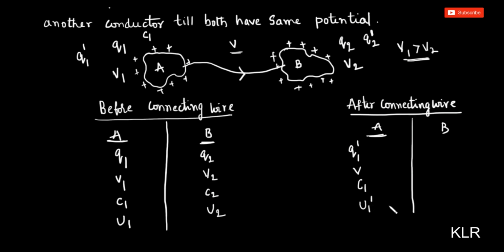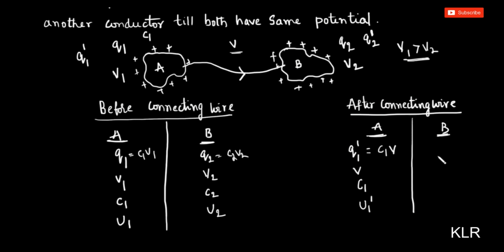C remains the same, but the potential changes, so this is going to change. Now this new charge Q1 dash will be equal to C1 into V. The initial one was C1 V1, which is equal to Q1, and for B, C2 V2. The new one after connecting the wire will be equal to C1 into common potential.